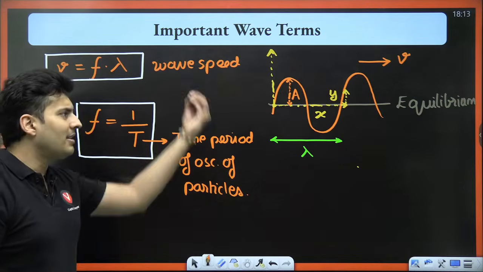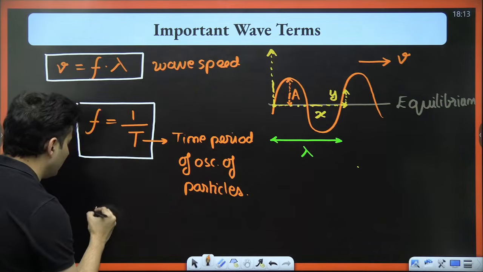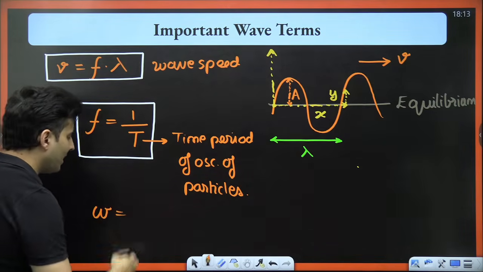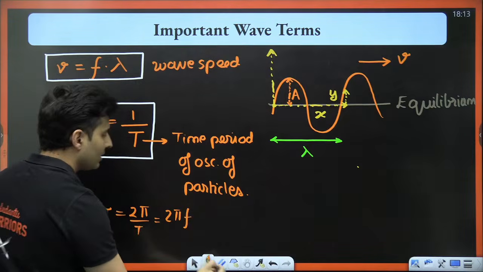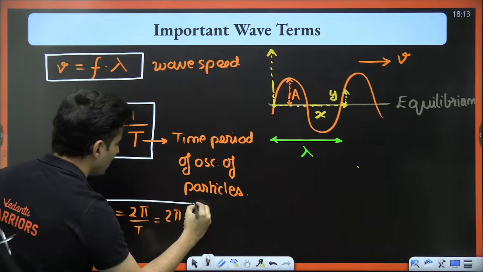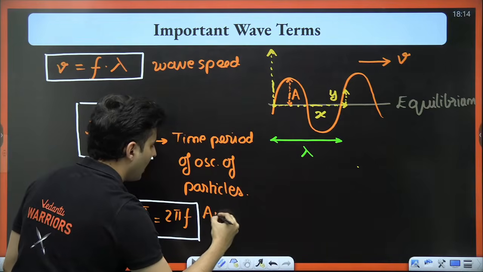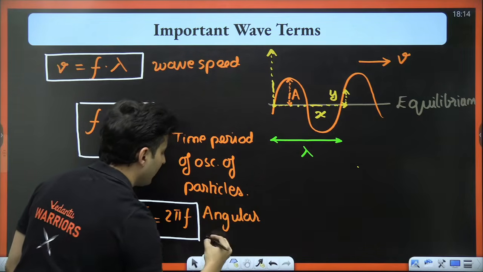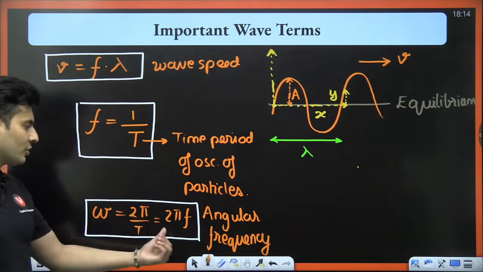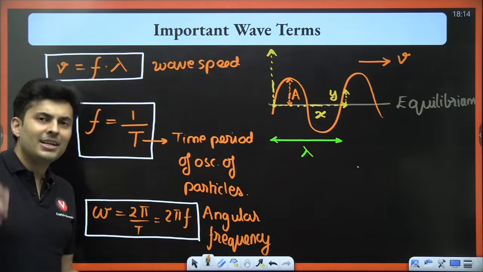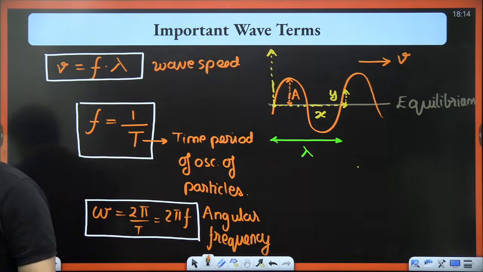And since these particles are going up and down like oscillations, SHM, can I also introduce this term omega? Do you remember omega? Omega was 2 pi by time period, which is also 2 pi f. This is also valid over here. This one is just called angular frequency. Angular frequency is 2 pi f or 2 pi by T, which is omega. Same omega which you have used in simple harmonic motion. No difference at all.